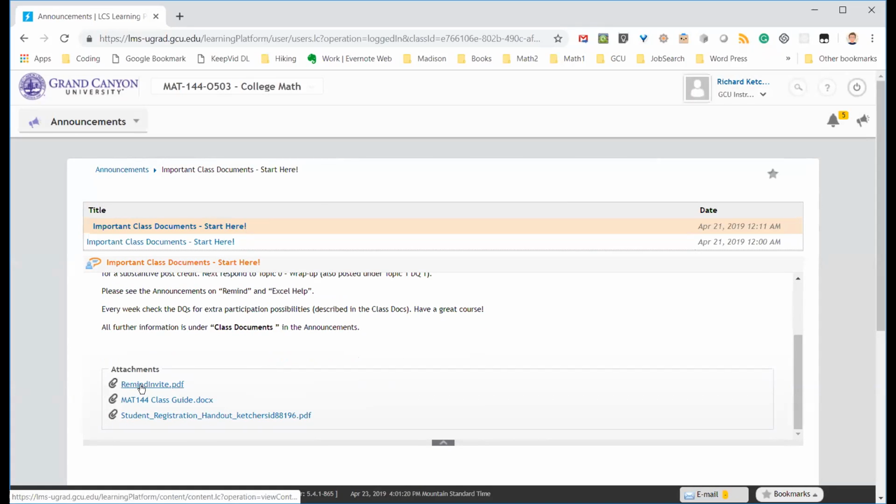One of them is a thing to sign up for Remind, and I can message you various things from Remind, and you can message me questions. So you may want to do that. One very important document is this class guide that's right here.